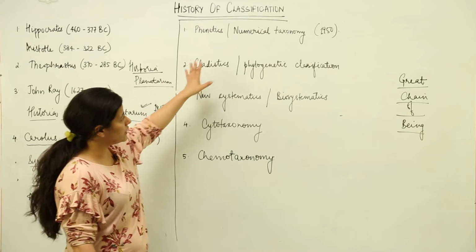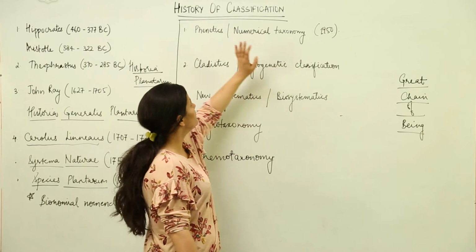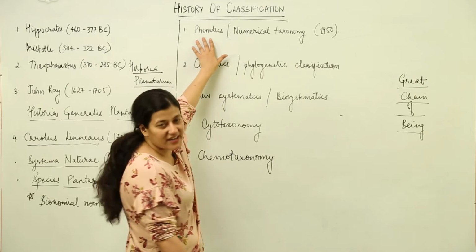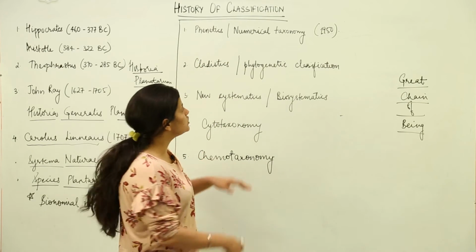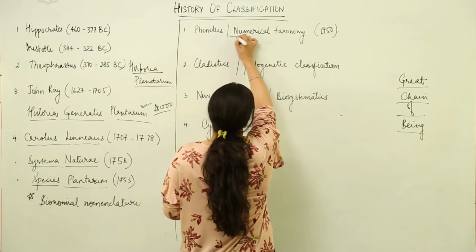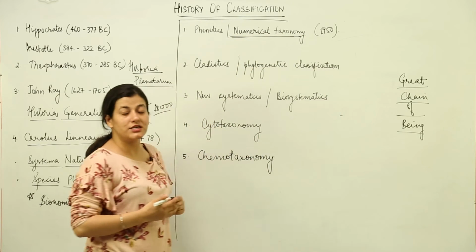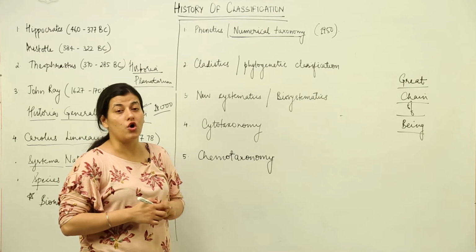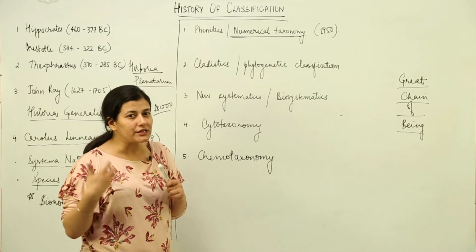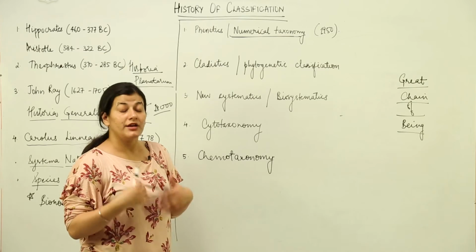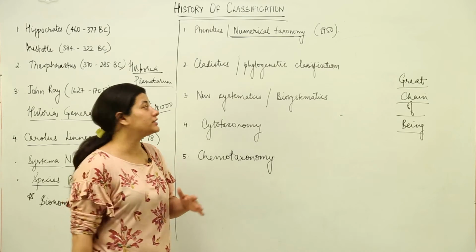Later on, in around the 1950s, there came a term known as phenetics. Now what is phenetics? It is numerical taxonomy, and you must keep in mind that these taxonomic studies cannot be performed without good calculating devices or computers. Why do we need calculating devices?